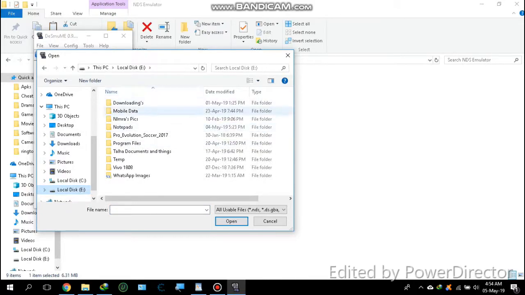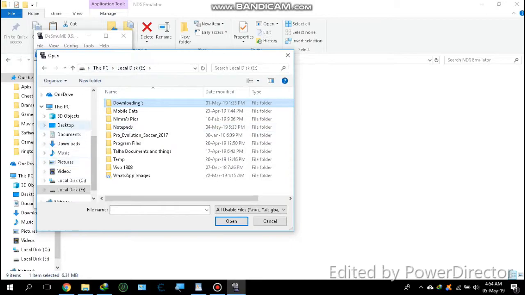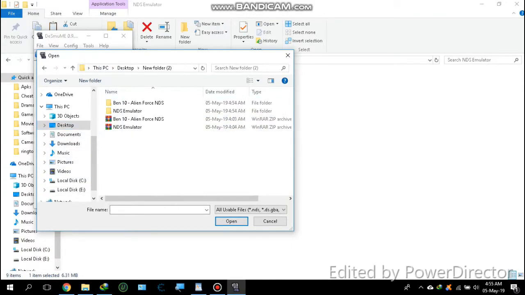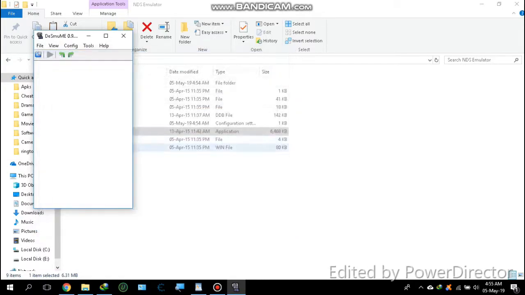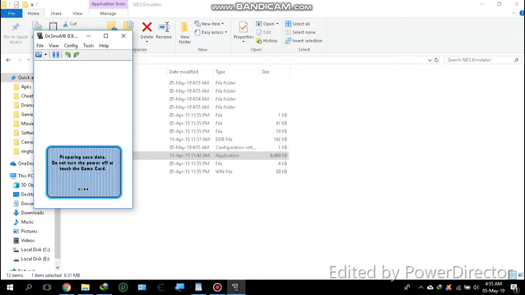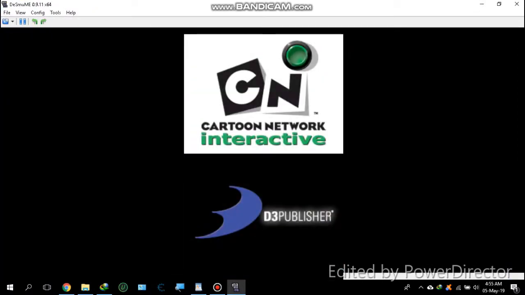Now locate where you have installed Ben 10 Alien Force NDS. Open it, click on it and click open. So it's loading. Now you can see it's opening.